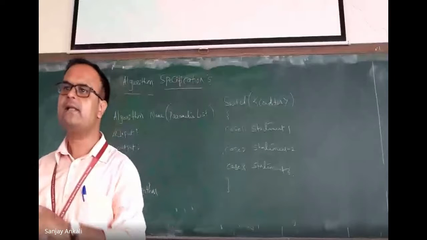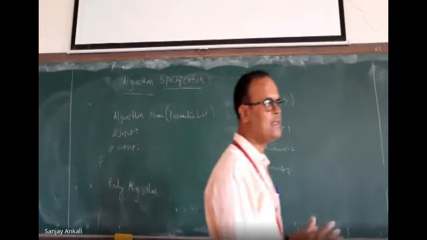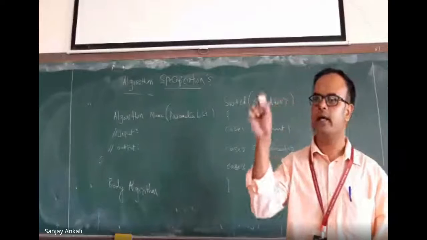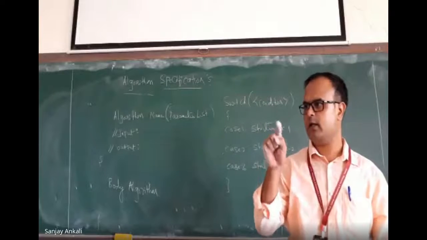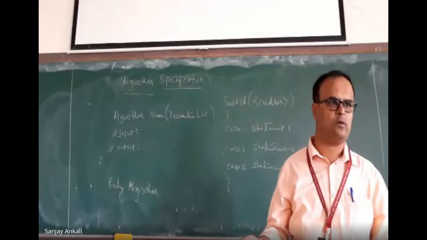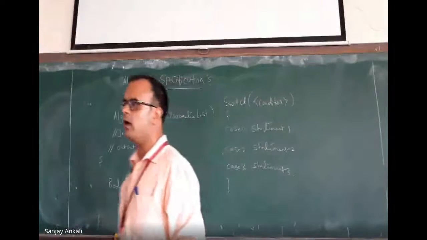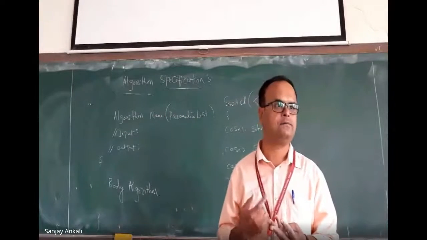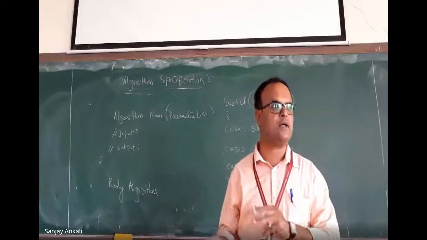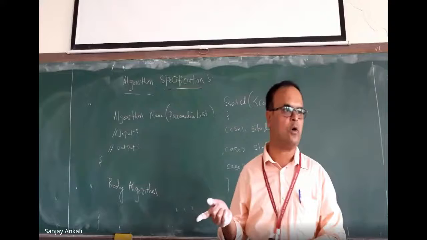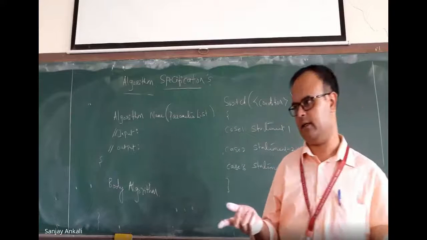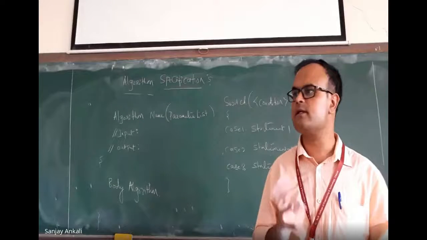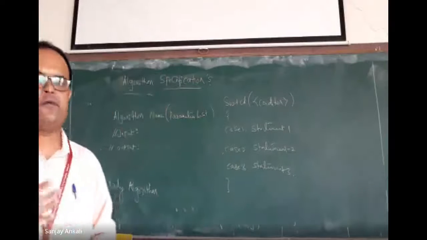Anything that starts with an alphabet is okay. What is the next thing we have seen? Assignment statement. How do we write an assignment statement? Colon equal to: variable name colon equal to value. Yes sir. What is the next thing we have seen? Logical operators. What are the logical operators we have seen? Or, and, not. Okay. What are the relational operators we have seen? Less than, equal to, greater than. Okay. What is the next thing we have seen? Boolean operators. What are the two Boolean values we are using? True or false. Okay.